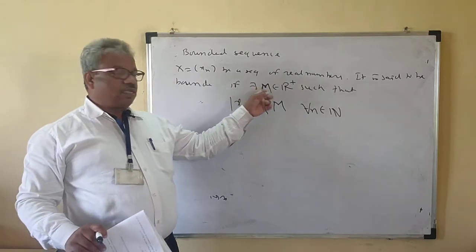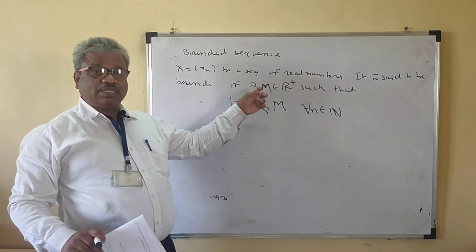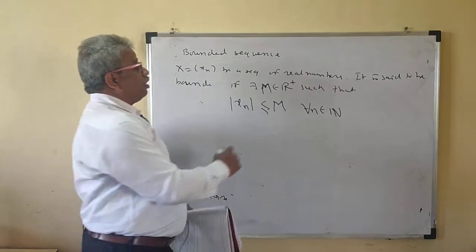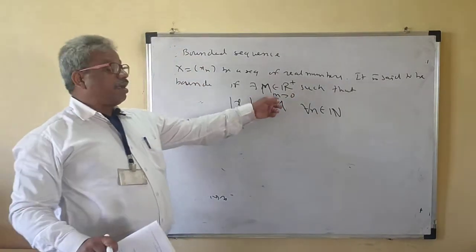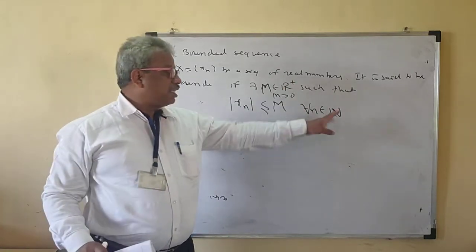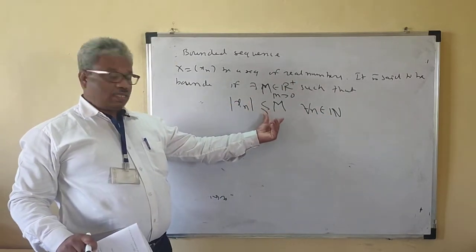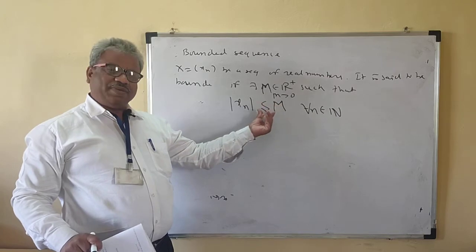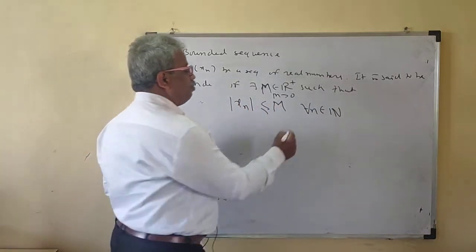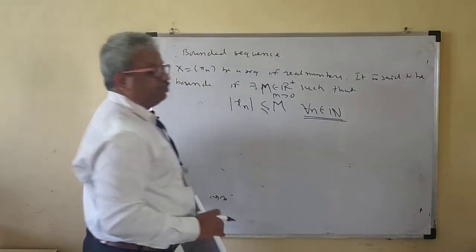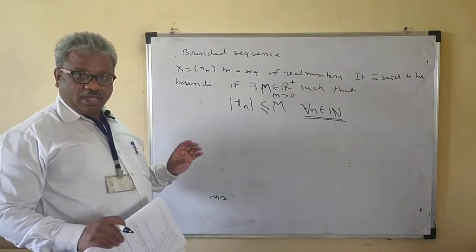So there exists a positive number M, that means M greater than 0. There exists a real number capital M greater than 0 such that mod of xn is less than or equal to M, maybe strictly or less than or equal to, it doesn't matter, for all n. This is very important: for all n, not for some n.